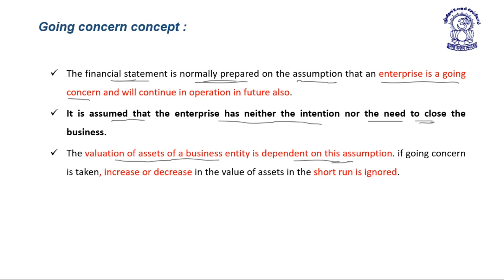The enterprise has neither intention nor the need to close down the business. Valuation of assets of the business entity depends on the going concern assumption. So, if the going concern is followed, any increase or decrease in the value of assets in the short run is ignored.